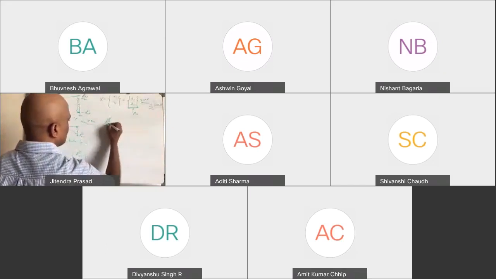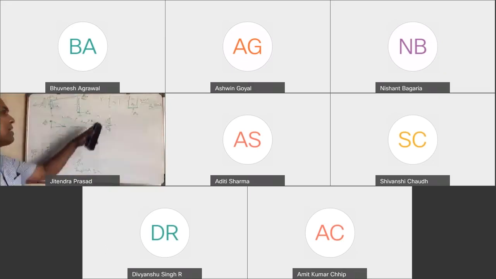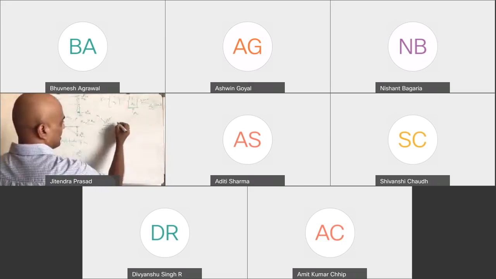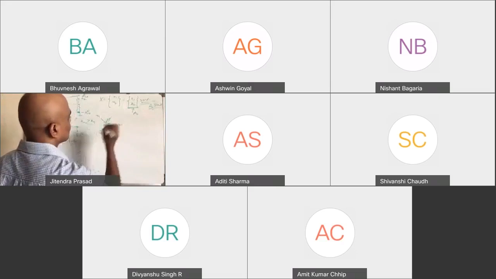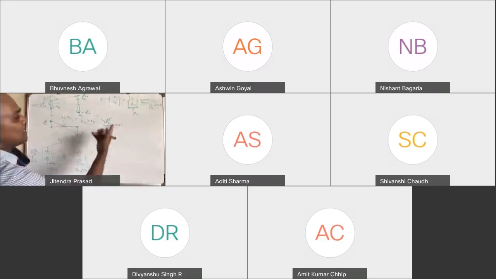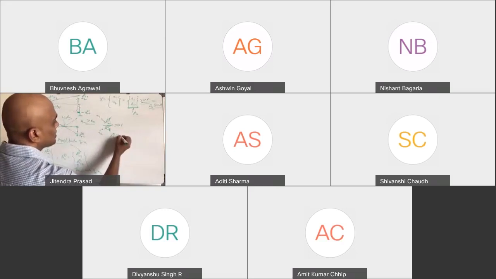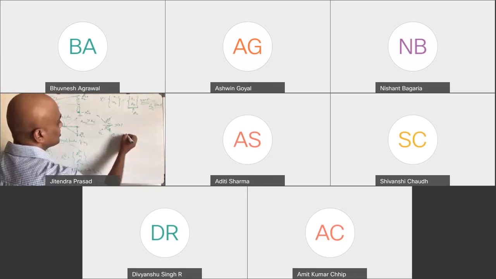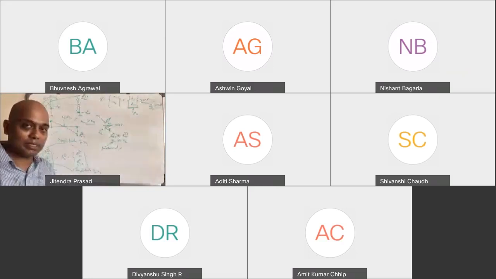A01 is x1, A02 is x2. Depending on the value, if the ratio is much larger than 1, it really means that A01 is much larger than A02. That really means x1 is much larger than x2. So x1 is predominant. That's what it tells.